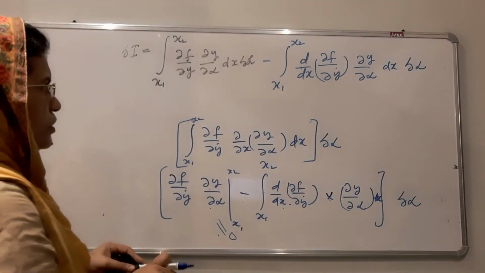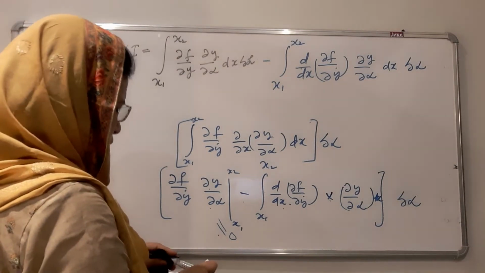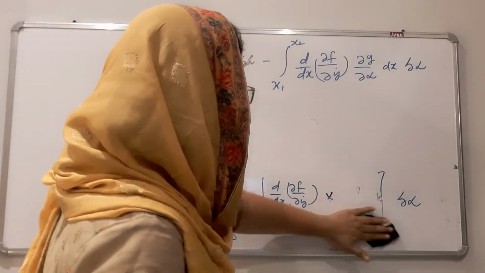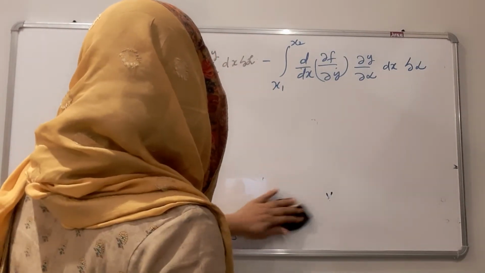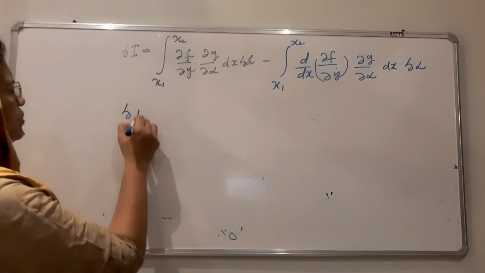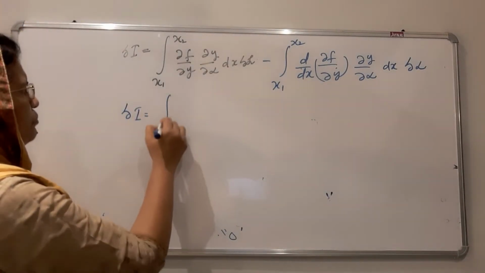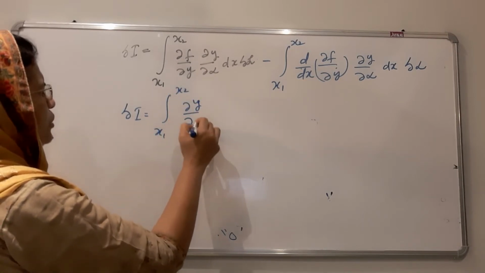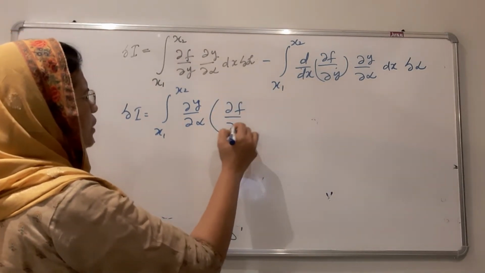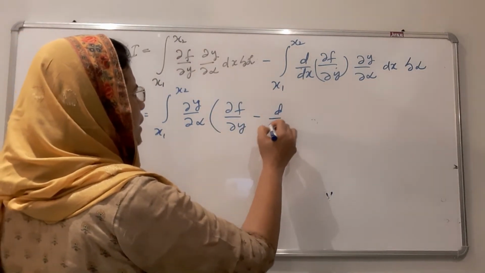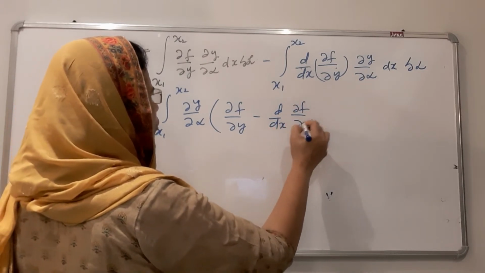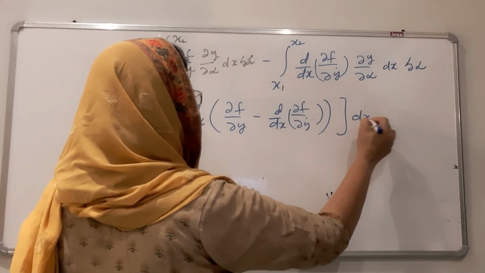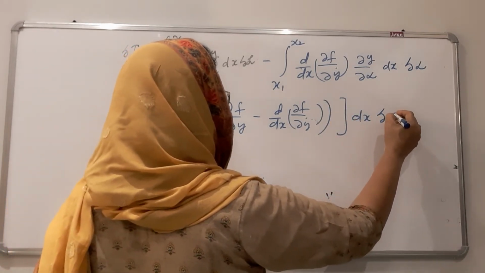Now in both terms there is ∂y/∂α that can be taken out. Therefore δI is equal to integral from x1 to x2 of ∂y/∂α into (∂f/∂y minus d/dx of ∂f/∂ẏ) into dx δα.